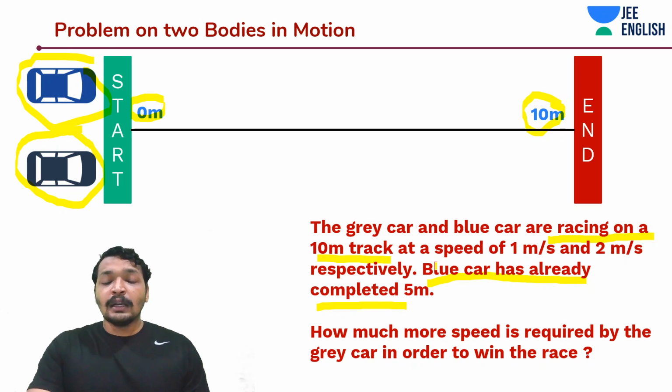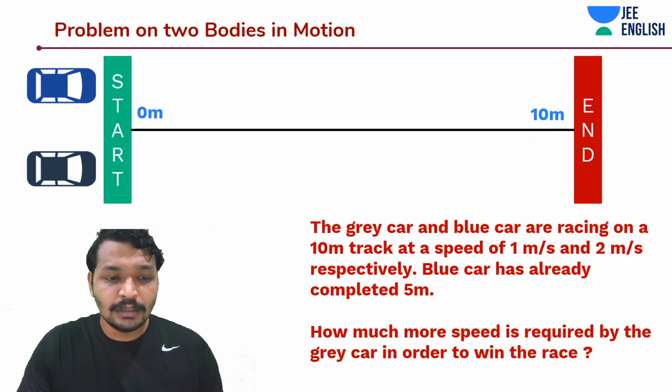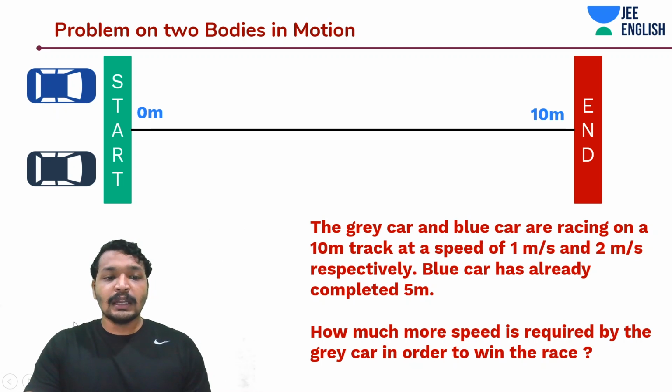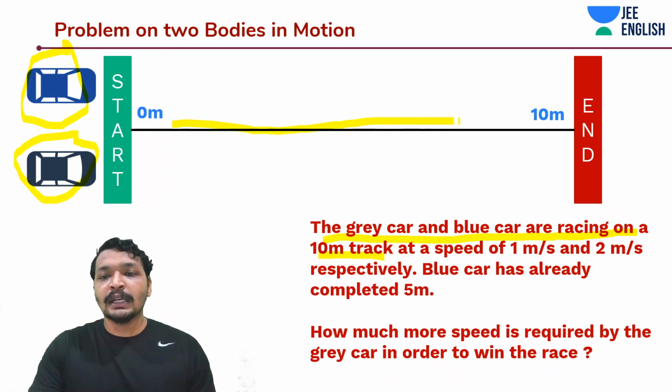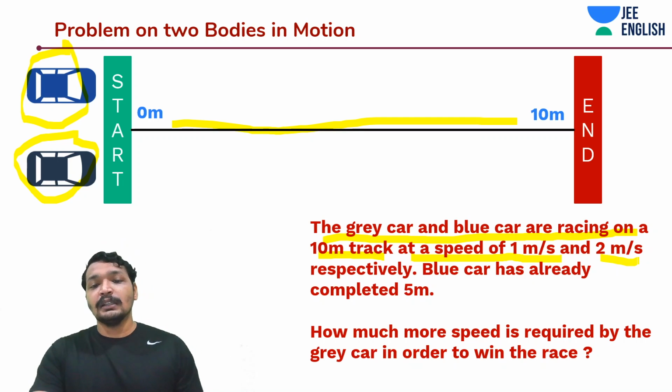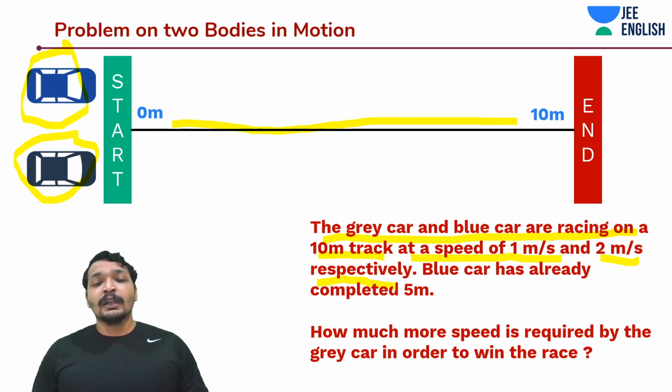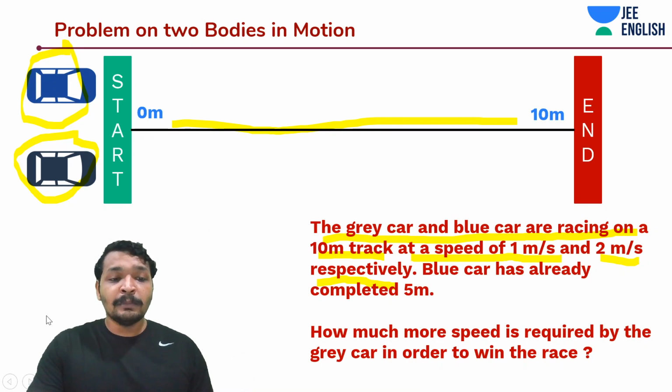Okay. And sorry guys, I'll just go through the question again. So it says that the grey and the blue car are racing on a 10-meter track. There is this grey car and blue car which are racing on this 10-meter track, and they are moving with different speed. They are traveling in the same direction. Grey is moving at 1 meter per second.